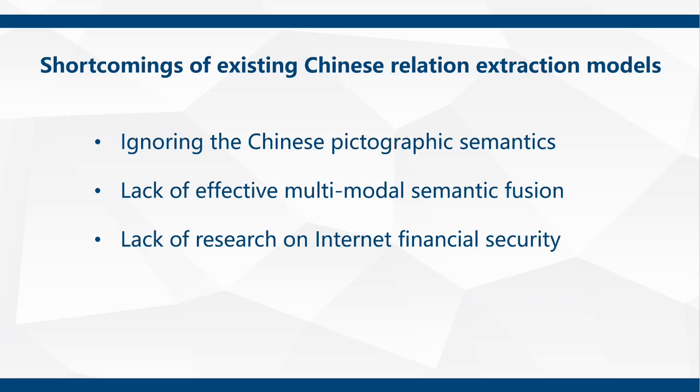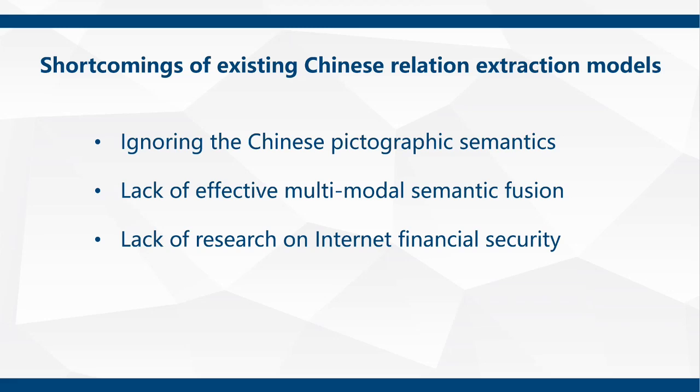Firstly, Chinese is an ancient pictograph language, and the current relation extraction models ignore the promotion of pictograph information on Chinese relation extraction. Secondly, the pictographic semantics of Chinese naturally contains some substantive meanings. Therefore, the fusion of pictograph information is helpful to solve the semantic ambiguity of text.